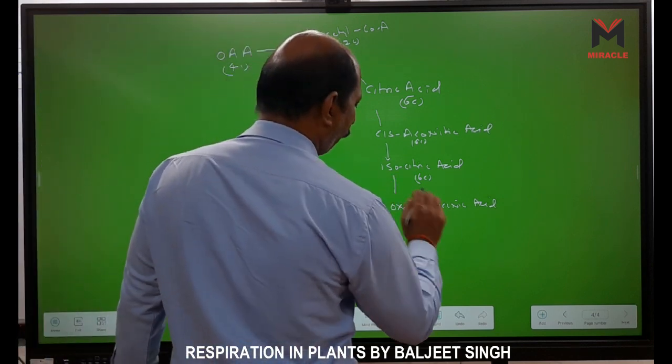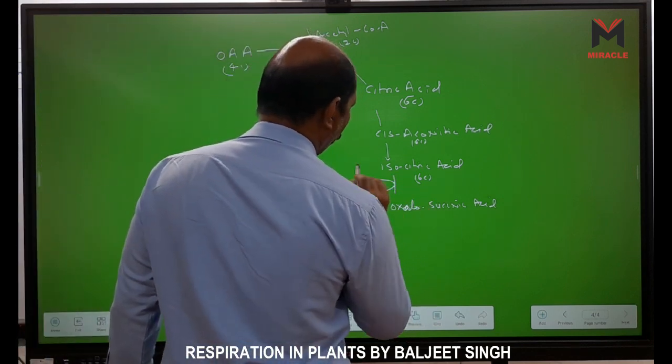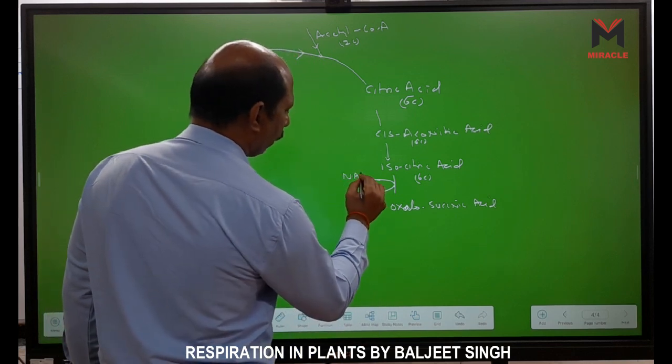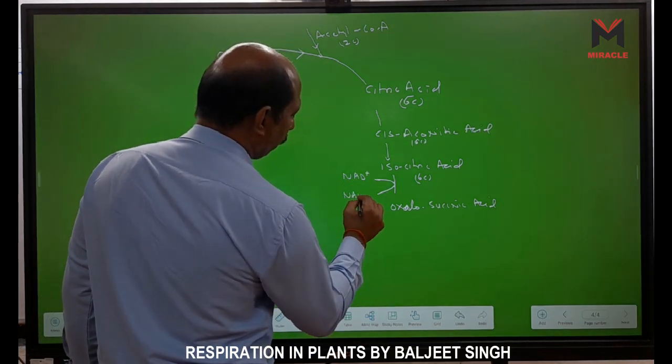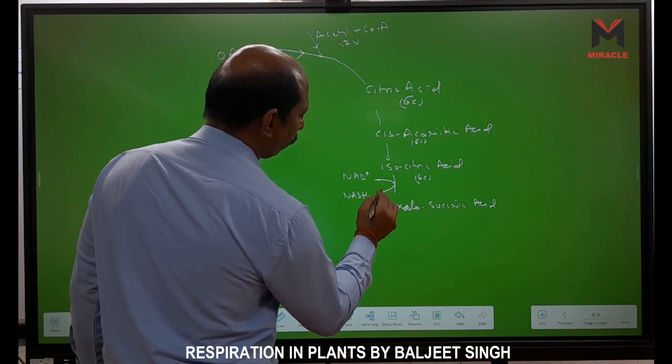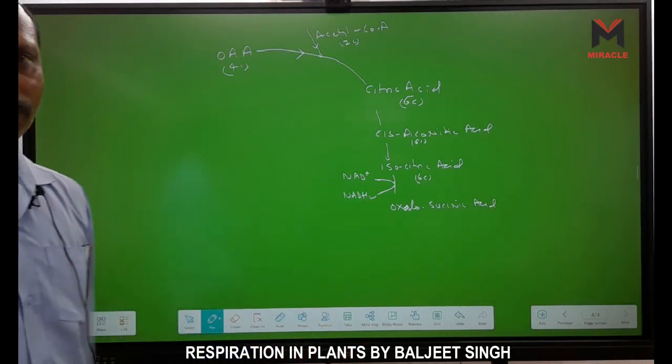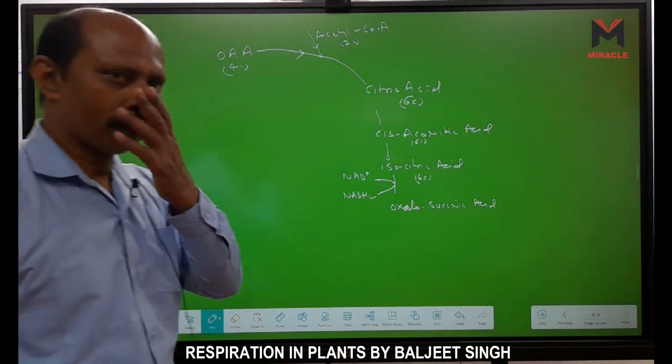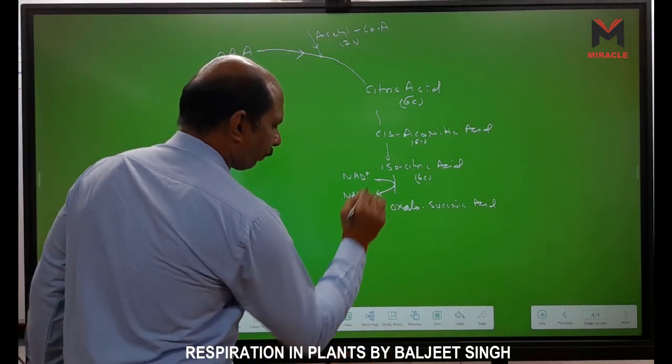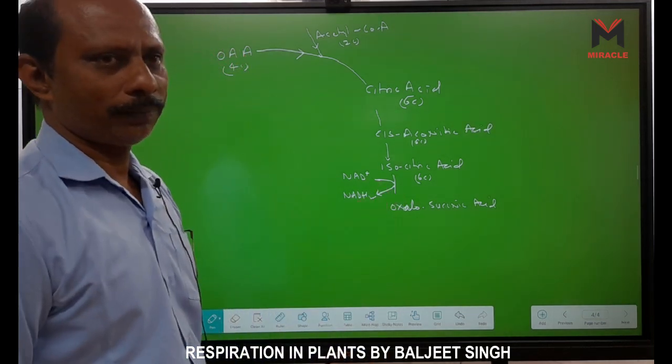and in the formation of oxalosuccinic acid we have NAD plus converted to NADH2. I write here H2, but you should write H plus H. It is formed, first product.